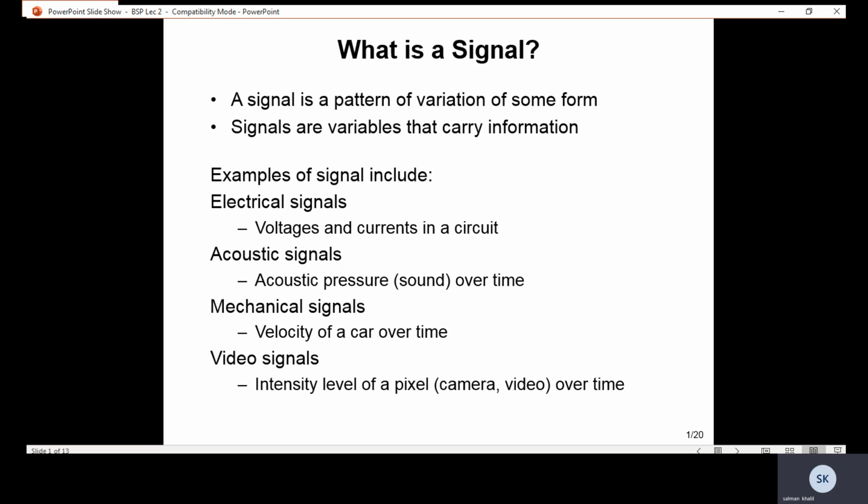Examples of signals include electrical signals, voltage and currents in a circuit; acoustic signals, pressure over time; mechanical signals, velocity of a car over time; and video signals, intensity level of pixels, camera video over time.